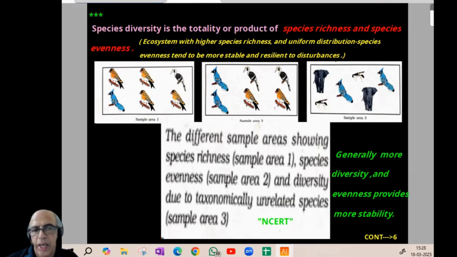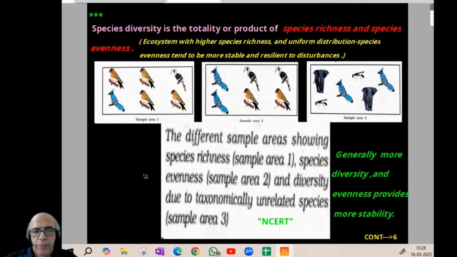It was an old NCERT diagram. Here you can find it. That is why I put NCERT here, because in the present NCERT you may not find this diagram. The first case is explained there: different sample areas showing species richness. In sample area 1, there is no evenness, and all are birds.